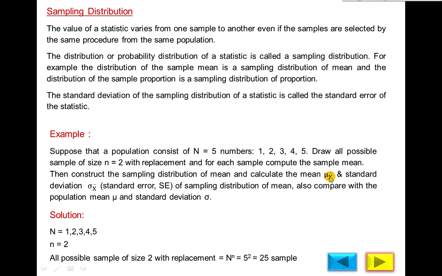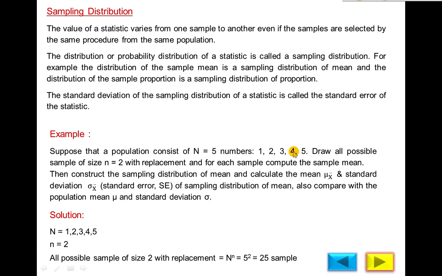Then calculate the mean of the sample mean, represented by mu of x bar, the mean of the mean, and the standard deviation, sigma of x bar, which is called the standard error of the sampling distribution of mean. Also compare with the population mean mu and standard deviation sigma. The population mean is represented by mu, which I explained in the definition of parameter, and the standard deviation by sigma.